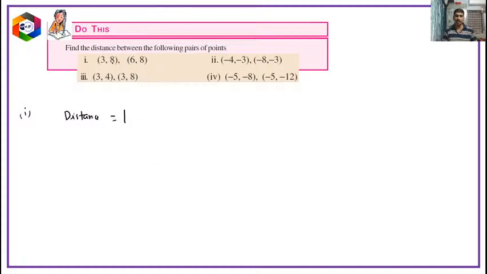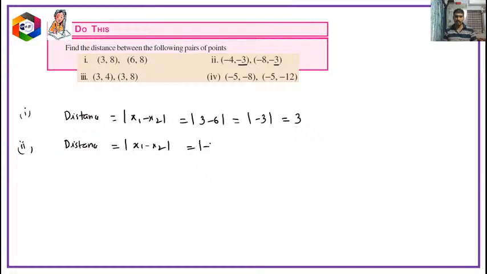So this is, as we know that y distance is fixed means parallel to x-axis. So mod x1 minus x2 only. So which is 3 minus 6 or 6 minus 3, anything. This is mod minus 3, which is equal to 3. And the second one, now what is the distance? Here also y distance is fixed. Observe, children, y distance is same. So those points also parallel to x-axis. Again mod x1 minus x2. So which is minus 4 minus of minus 8. Minus of minus 8 will be plus 8. So mod minus 4 plus 8, which will be mod 4, equal to 4.